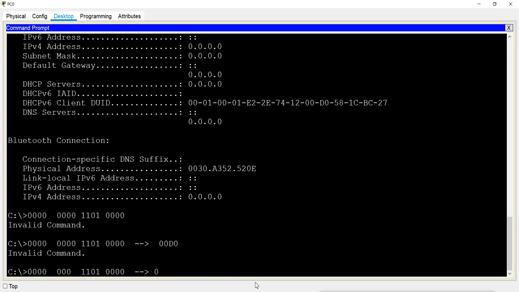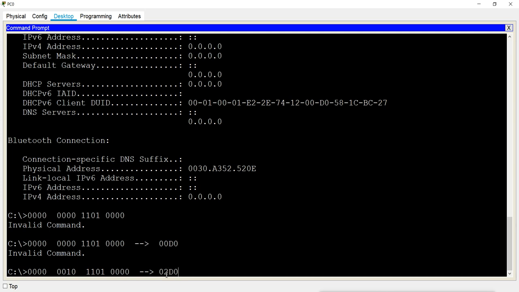This is the seventh bit. 1 2 3 4 5 6 7. So this is the seventh bit. It was off, and now it is flipped to on. So now this one is not 0, it has the value 2. And then D0.